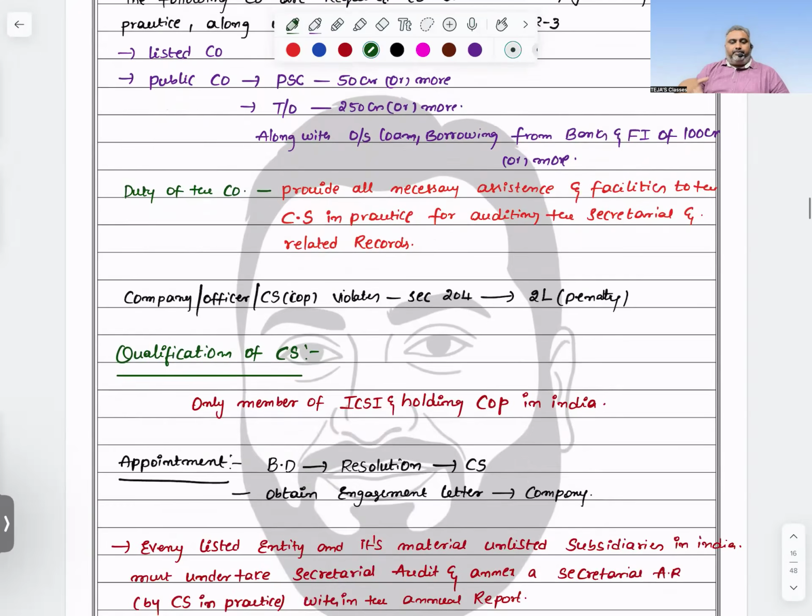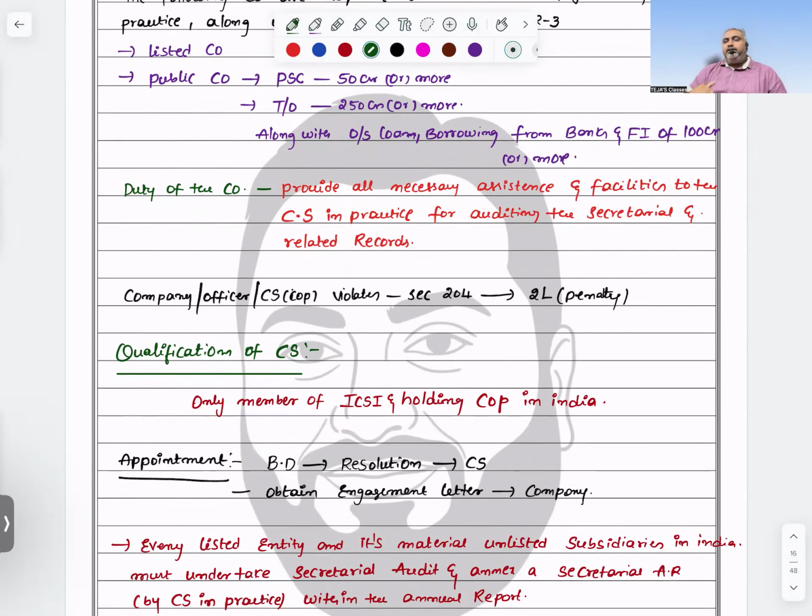If the company, its officer or the company secretary holding a COP violates section 204, what is the penalty amount? 2 lakh rupees, the same limit for everybody, so bringing uniformity. Whoever commits the violation, the penalty is equal. What is the qualification? Definitely the person is a member of ICSI and holds a certificate of practice in India.